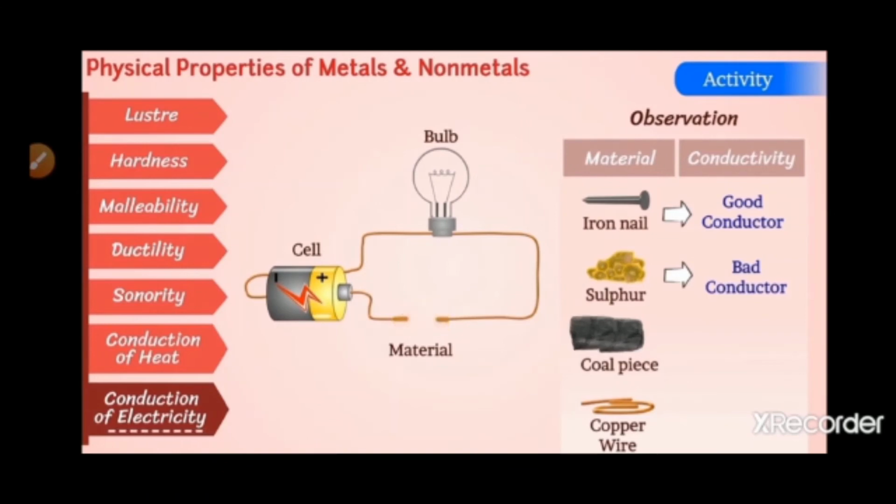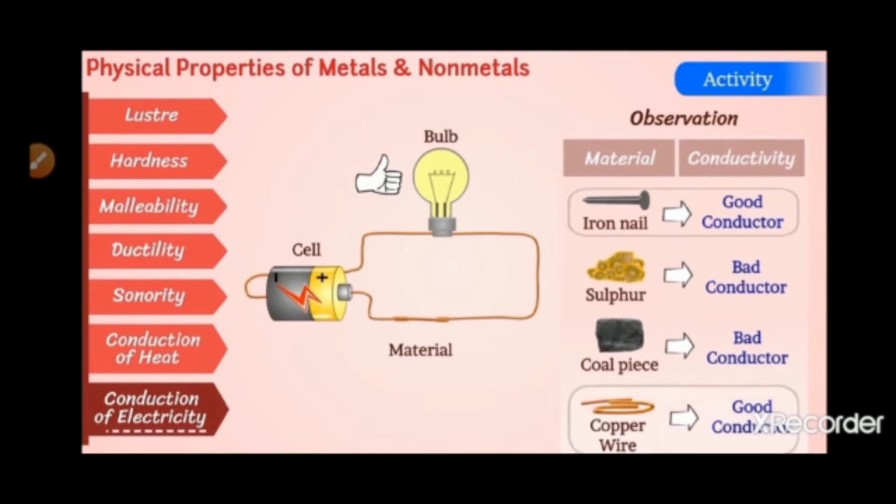That means it is a bad conductor of electricity. Place the coal piece. It is a bad conductor as the bulb is not glowing. Connect the circuit with the copper wire. You can see the bulb glows. That means metals are good conductors of electricity, whereas non-metals do not conduct electricity.